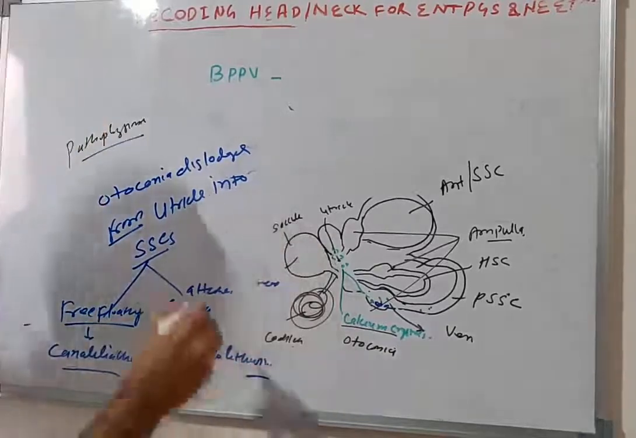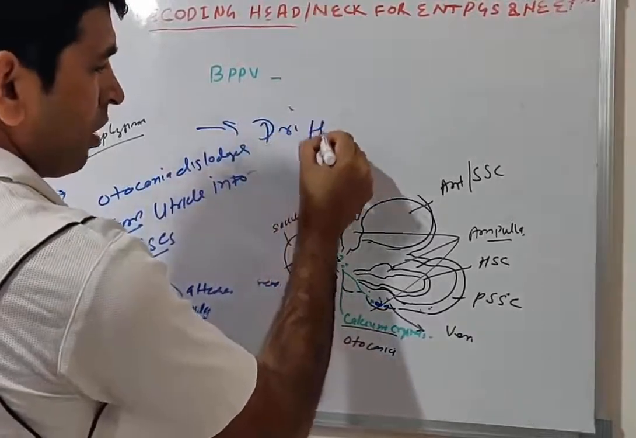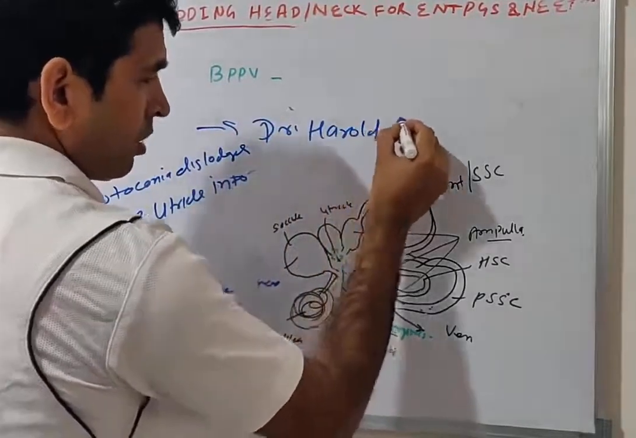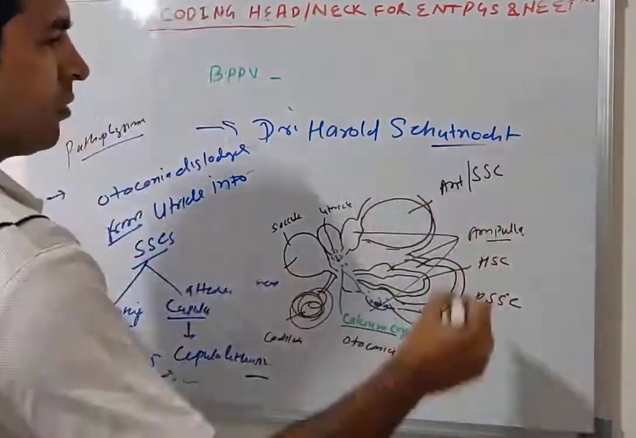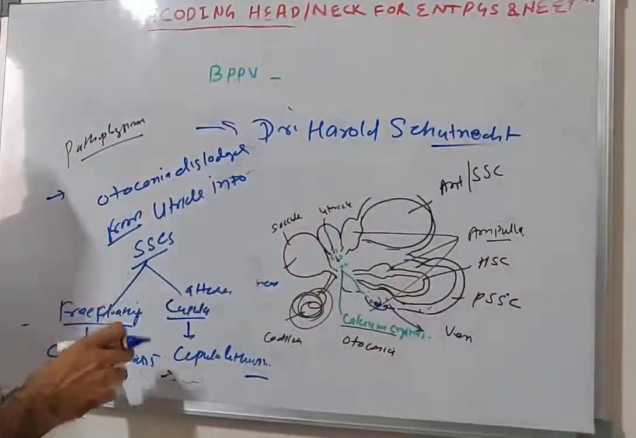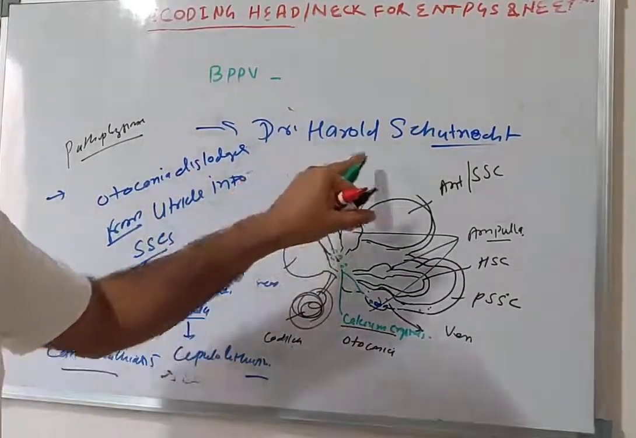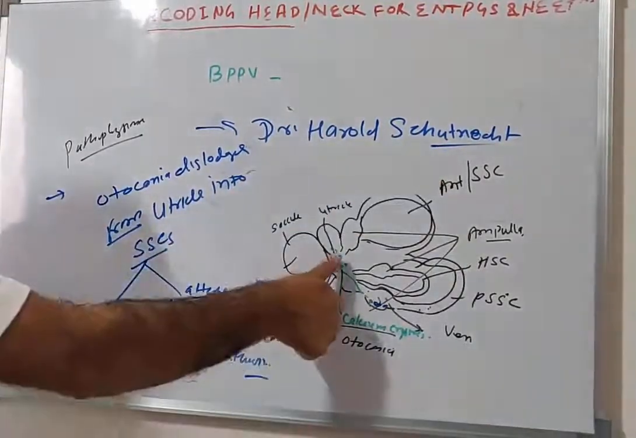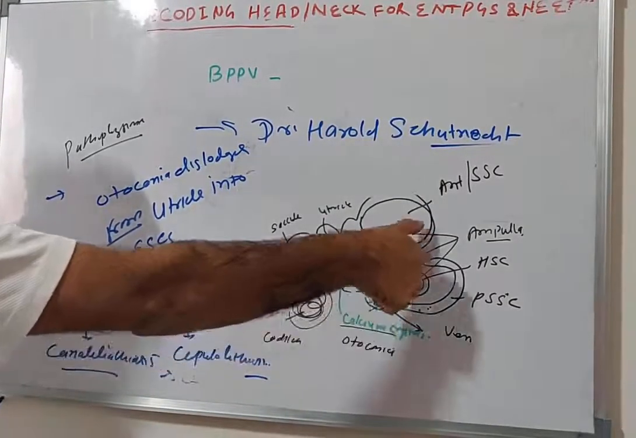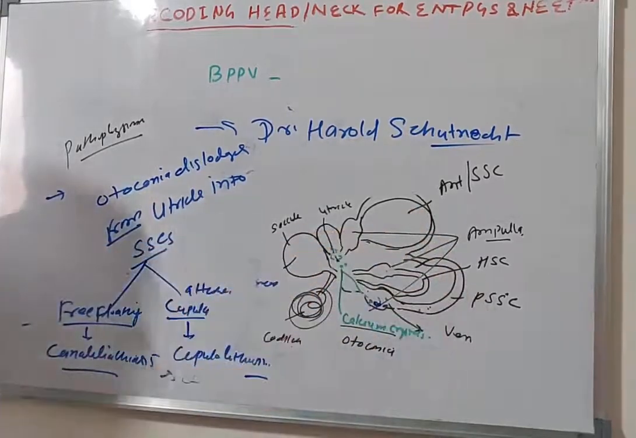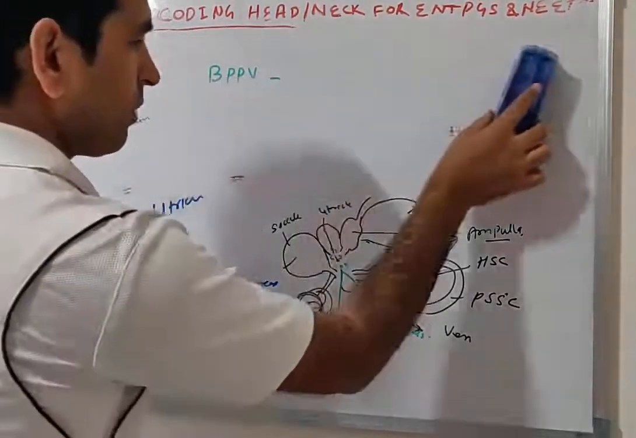This theory of free floating canalolithiasis and cupulolithiasis was given by Dr. Harold Schuknecht. The otoconia dislodge most commonly in the posterior semicircular canal, then the horizontal, then the anterior semicircular canal, leading to vertigo. That vertigo is characteristic for each canal.